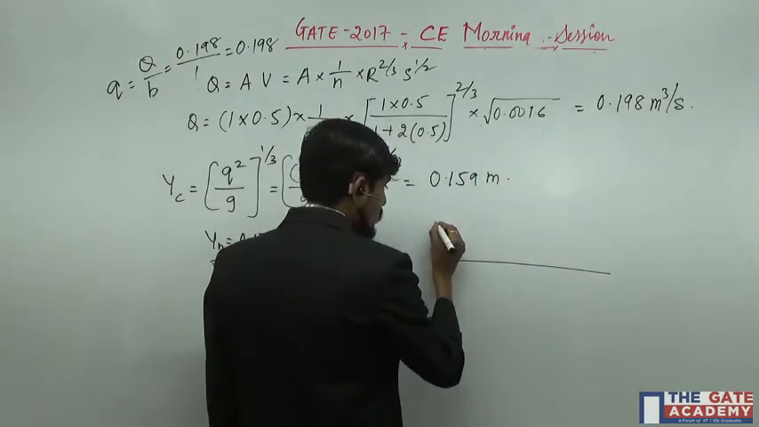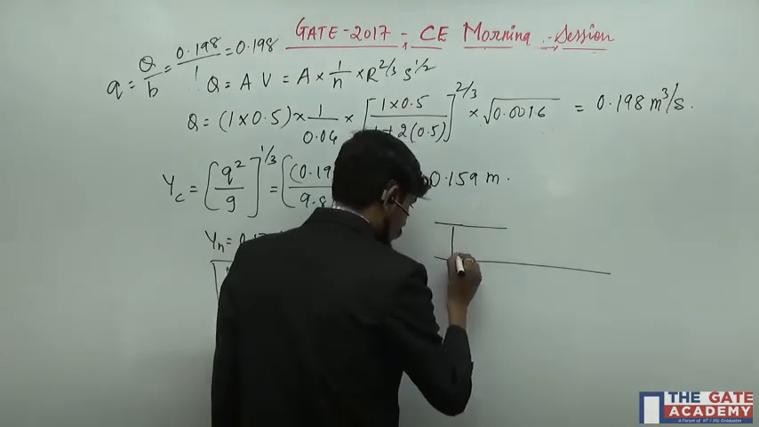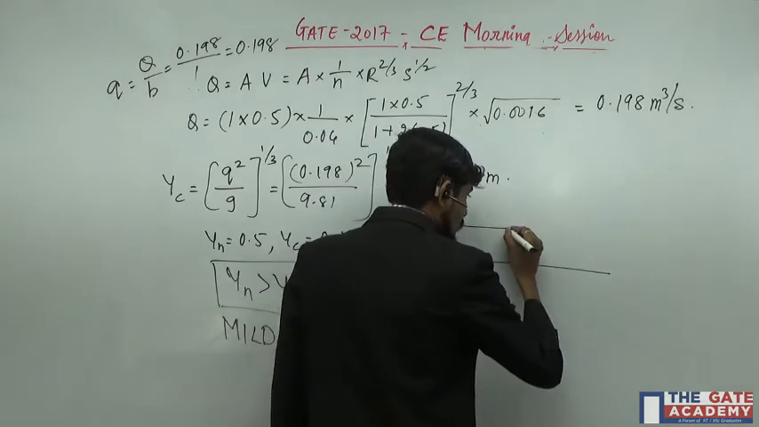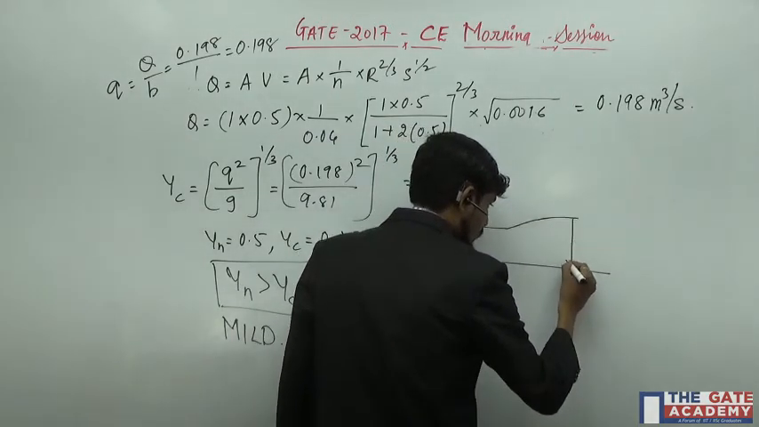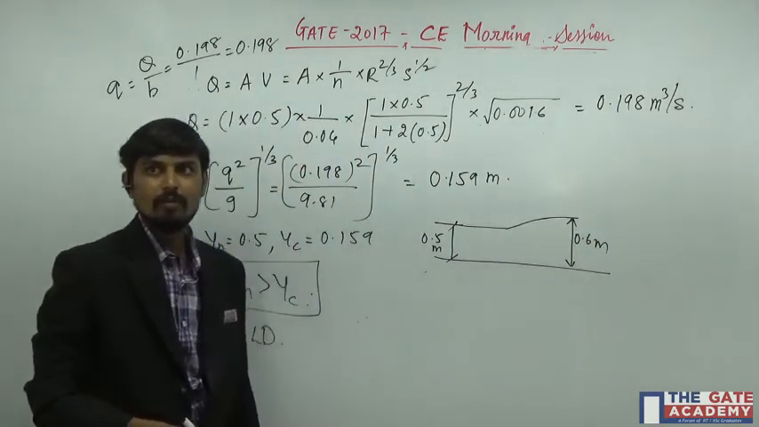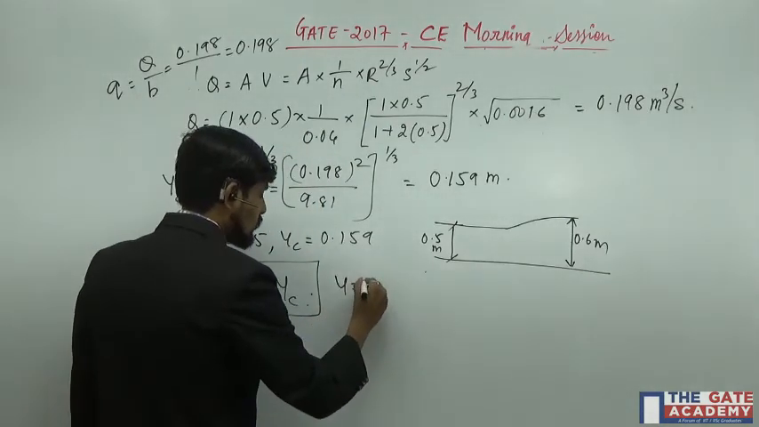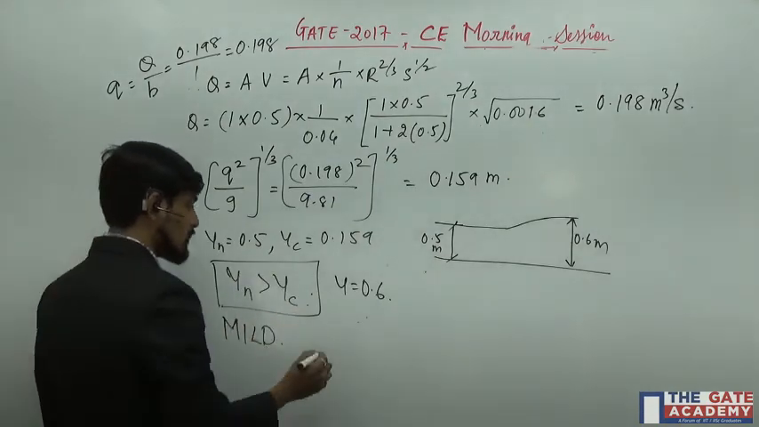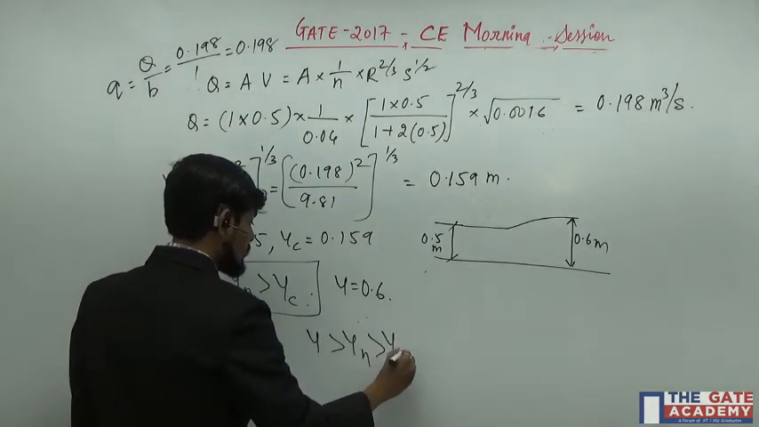mild slope, uniform flow, that is a depth of 0.5 meter, gradually varied flow, the flow depth here is 0.6 meter. So the depth of flow now is Y equal to 0.6. What is the relation between these three things? If you know that one also, you can answer. Y is more than Yn, which is more than Yc.